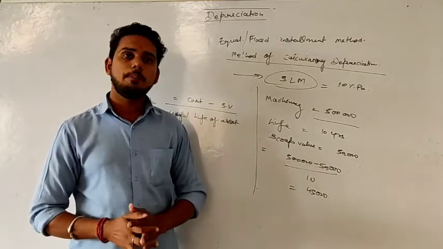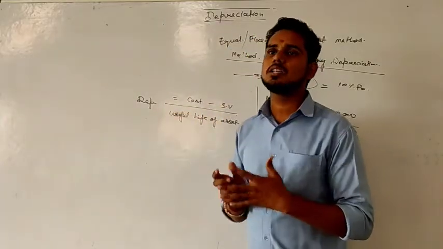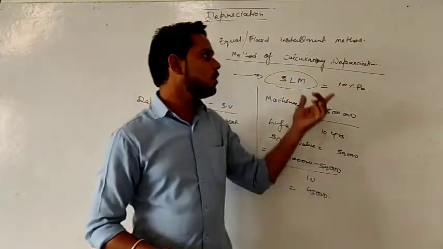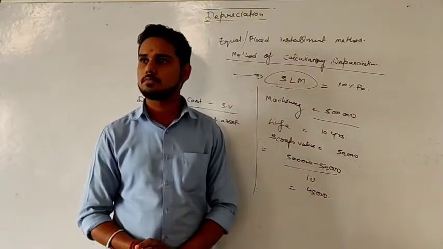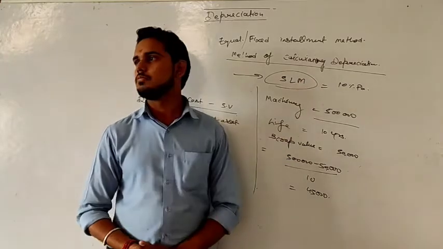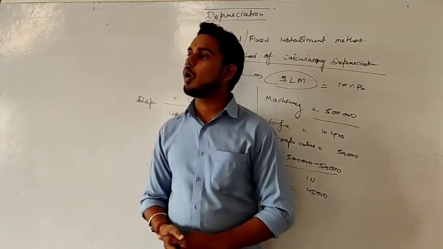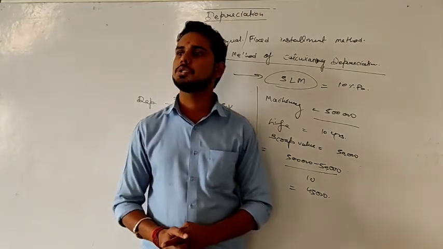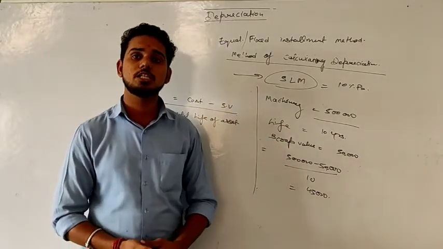So see one thing, it depends upon what information is given in the question. If you are given this type of information like cost and useful life, you can apply this formula and calculate depreciation. But if in the question the rate of depreciation is given, that depreciation will be calculated this way, so you can apply this method. No confusion. Sir, if both things are given in the question, so you will go for that one. No confusion now? Okay. Now in this method, depreciation will not change every year. It will be fixed for all the years of that particular machinery. No confusion now.